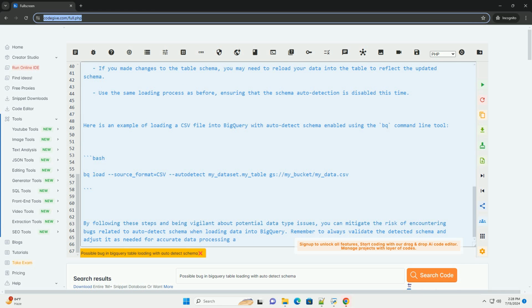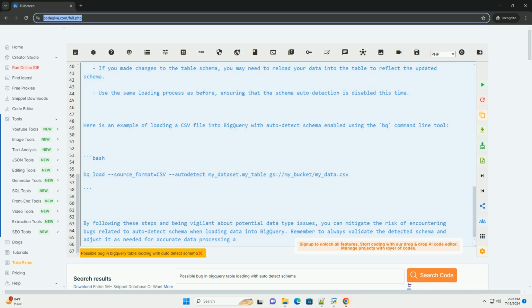5. Handle data type issues. If you identify any data type issues, you can manually modify the schema of the table in BigQuery to correct them. Update the data types of specific columns as needed to ensure accurate data interpretation.